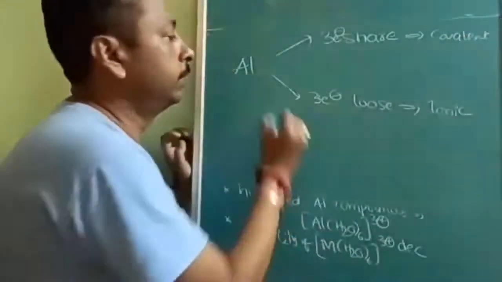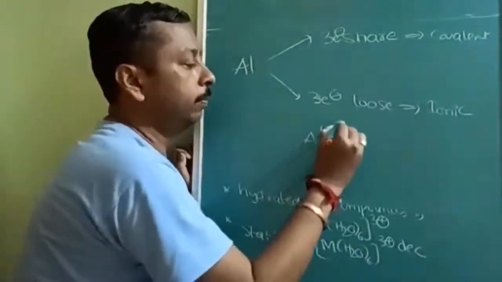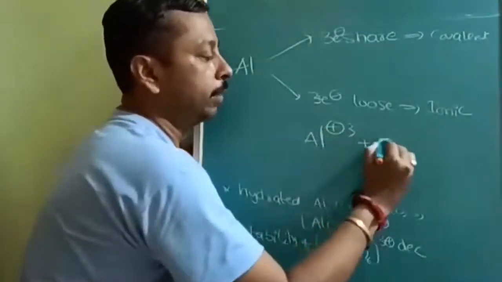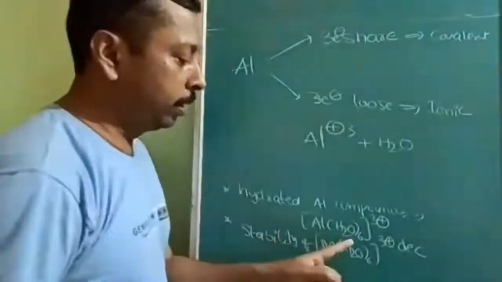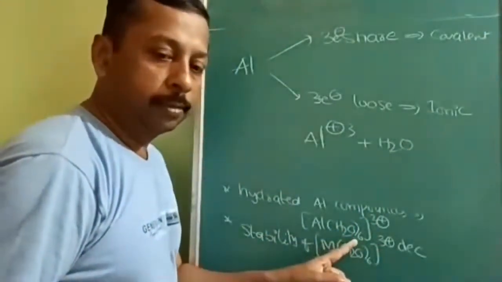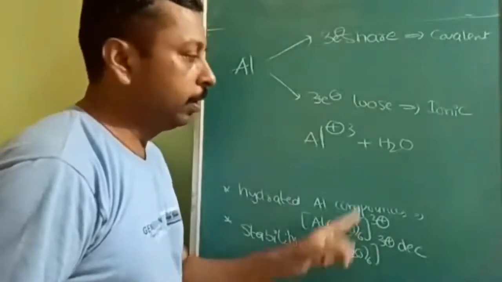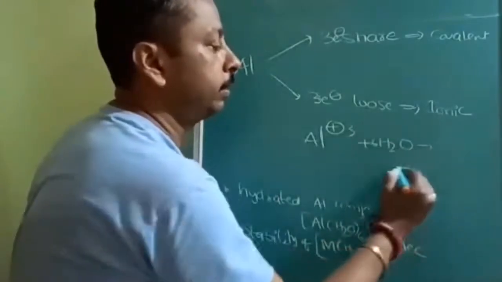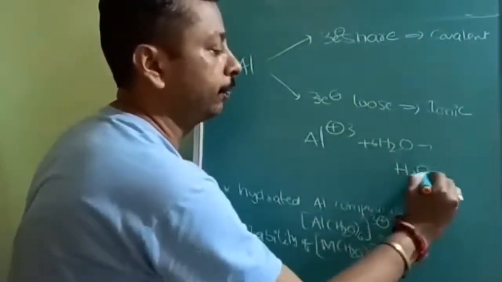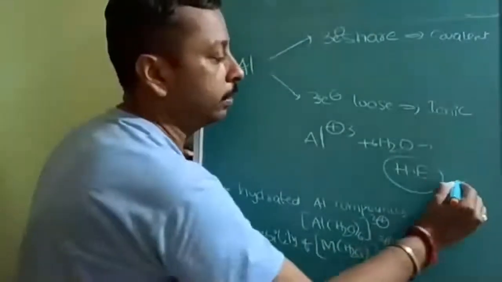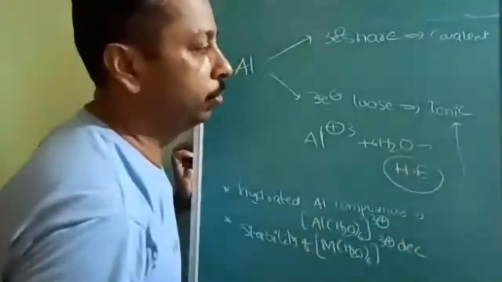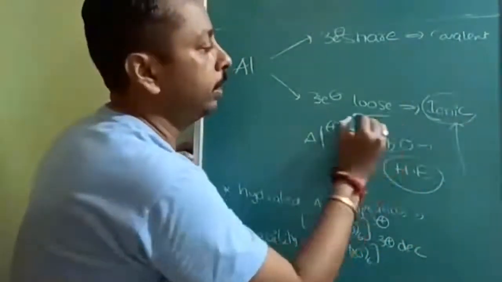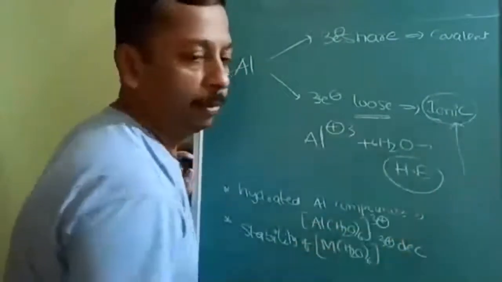Okay. So once it is hydrated, so Al 3+, then when it combines with the water molecule, how many water molecules will it combine with? 6 water molecules. Then this energy will be released. This is called hydration energy. That hydration energy can be used as ionization energy. So at that time it can lose the 3 electrons, therefore it will be ionic.